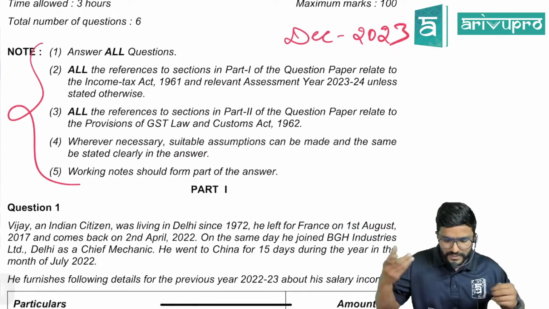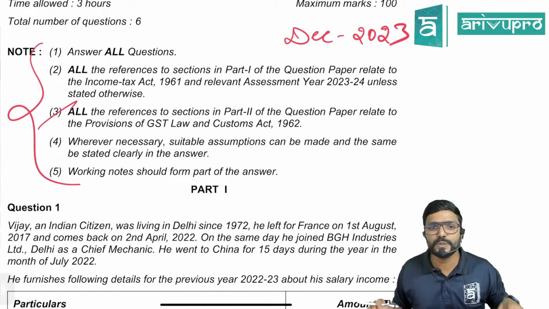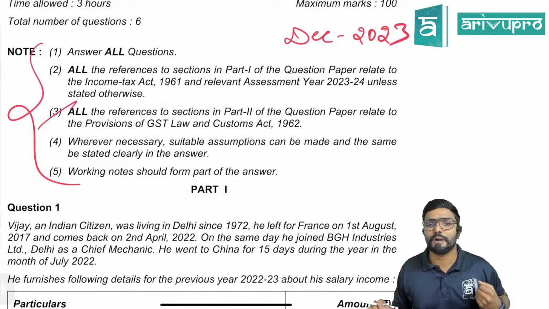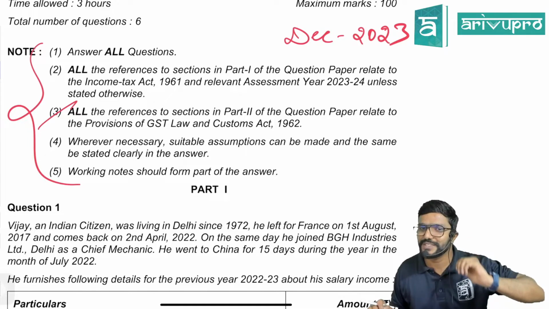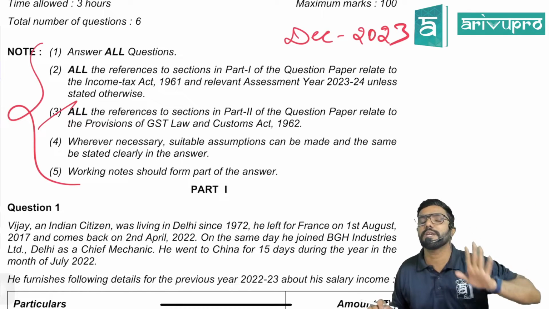Then all the references, this is with respect to part 2, that is the indirect tax. Wherever necessary, suitable assumptions can be made and the same be stated clearly in your answer. Working notes should form part of the answer. As you guys know, it is a descriptive type, so your answer should contain all the notes and working notes required, guys.